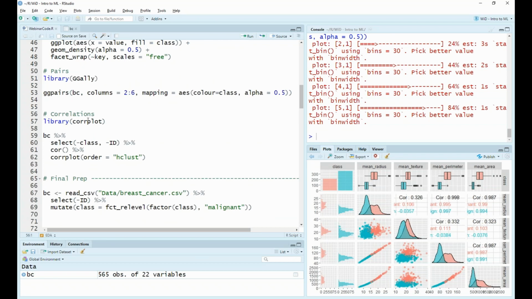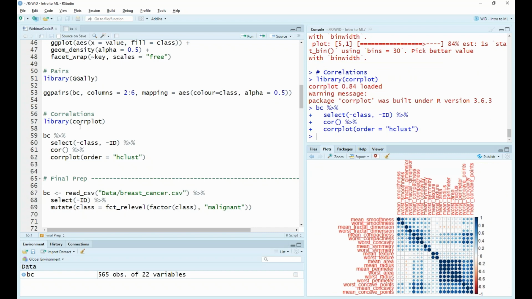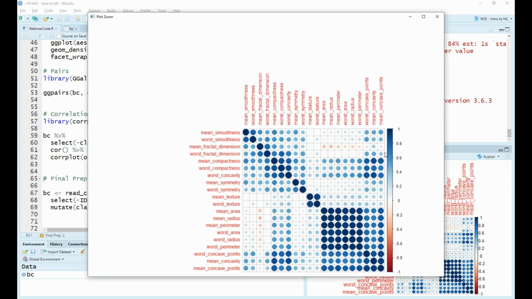We can also use a function from the corrplot package called corrplot. All this does is create a correlation plot of the features in our data set. If we zoom in, we can see that the darker or the larger the point, the more correlated the variables are. Here we have a strong correlation between the mean smoothness and the worst smoothness, which we might expect. You can also see some squares, some broken up relationships forming here.